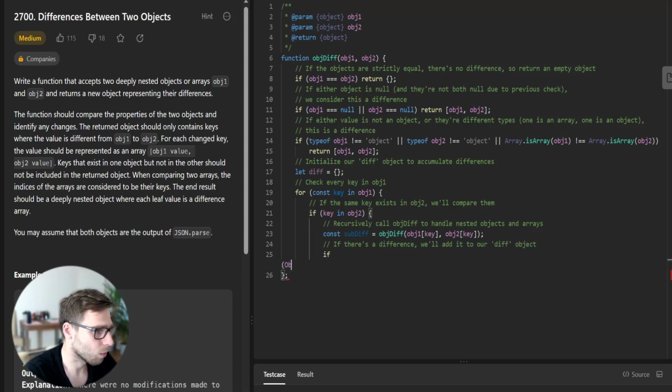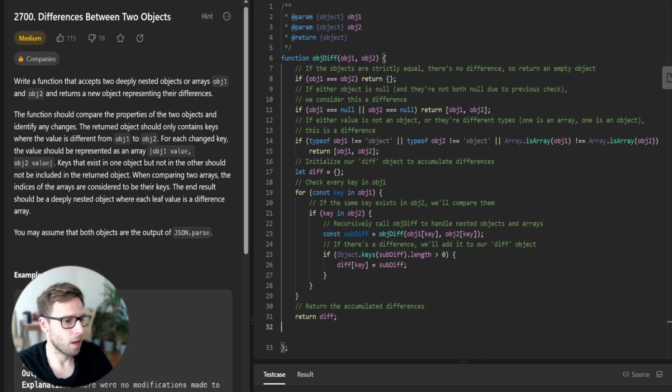So now if Object.keys(subDiff).length is greater than 0, so it's not empty, diff[key] equals subDiff, and return the accumulated difference. So return diff, and yeah, there we have it.